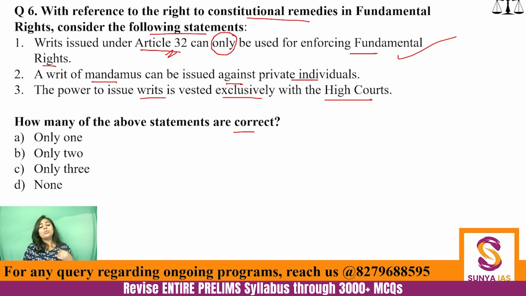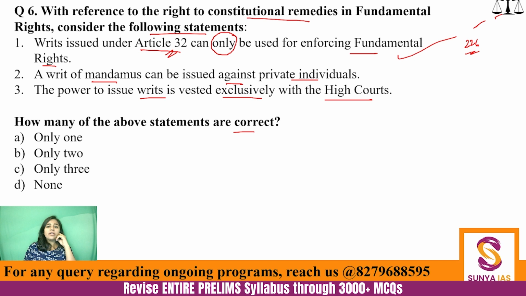If we want to fulfill other rights, we can go for Article 226, that is the writ jurisdiction of the High Court. That is why we say that the writ jurisdiction of High Court is wider than that of Supreme Court.